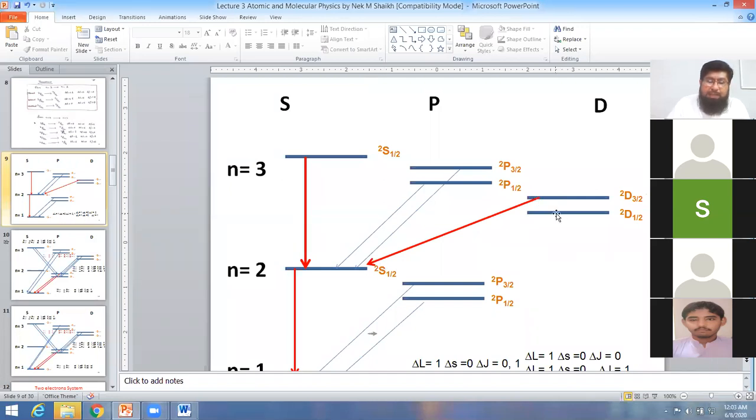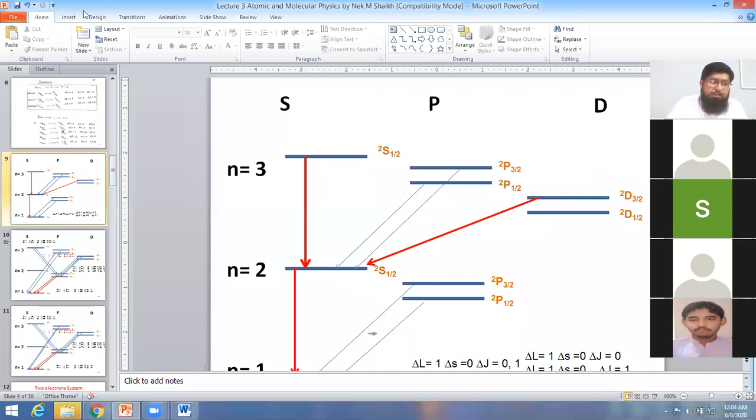Again, from this level to this level is not possible. Clear? So these red lines which I am showing here are not possible. Okay? So now, if the electron is in the third level, n equal to 3, is it possible that the electron goes from the d orbital into the p orbital?